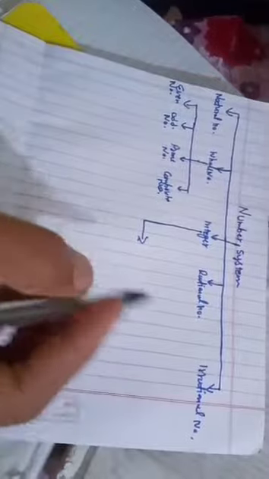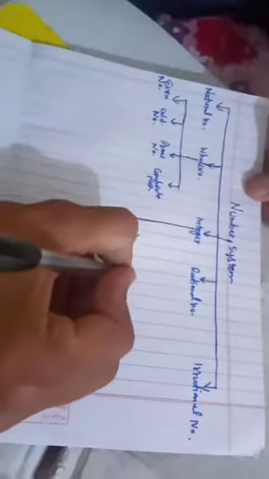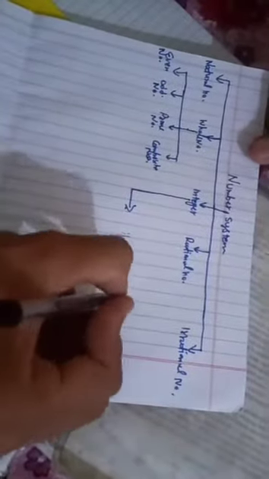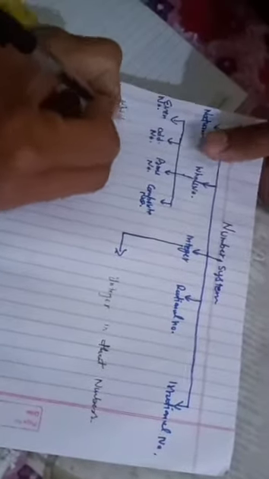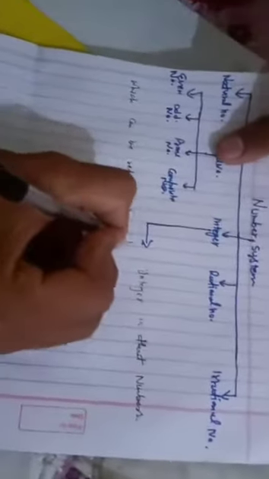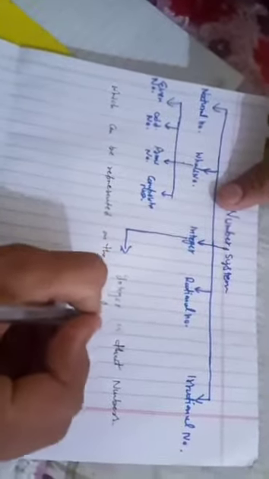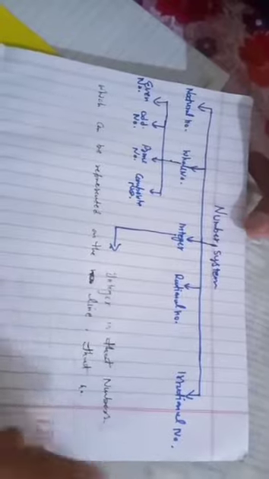Here is the definition: an integer is a number which can be represented on the number line.